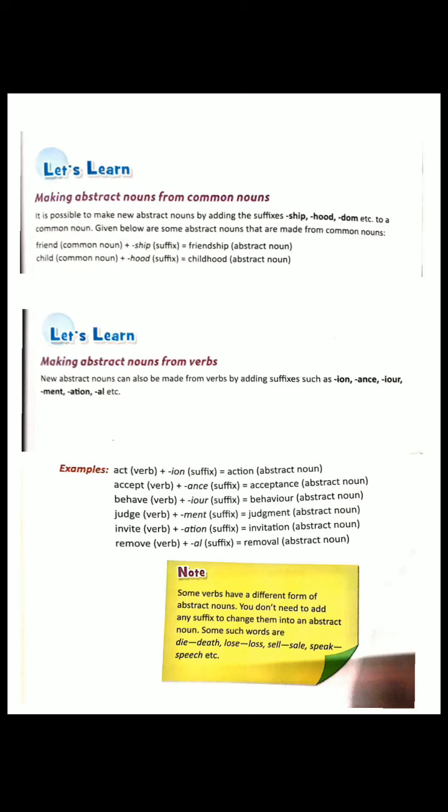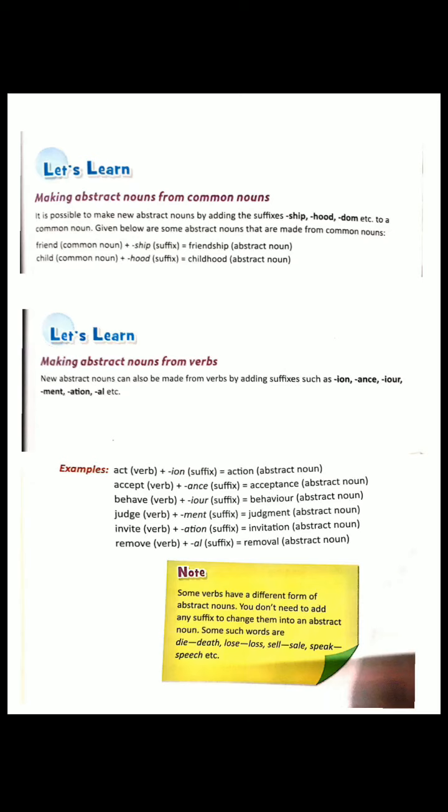Okay, now we learn how to make abstract nouns from verbs. We can make abstract nouns from verbs by adding suffixes like ion, ance, ior, ment, ation, al, etc. Now some examples are act. Act is an action verb. When we add ion as a suffix to act, it will become action. Now action is an abstract noun. Accept is a verb. Now when we add ance as a suffix to accept, it will become acceptance.